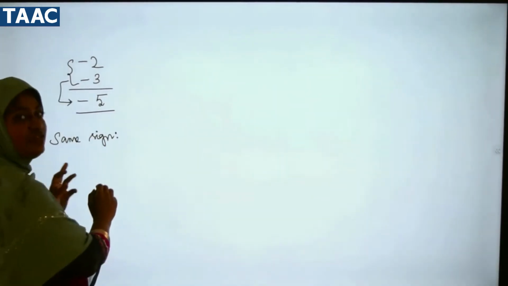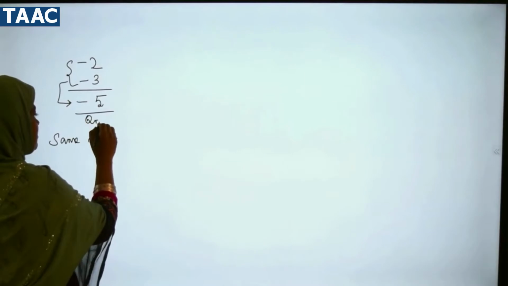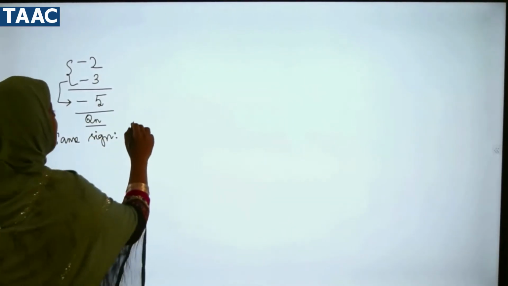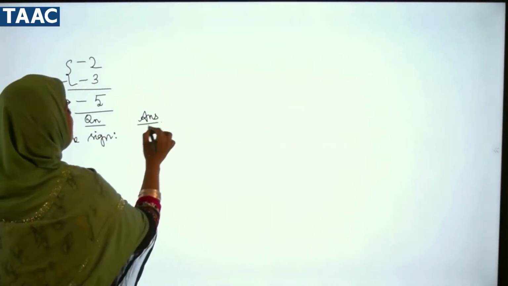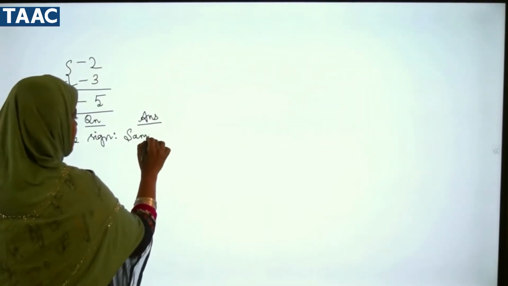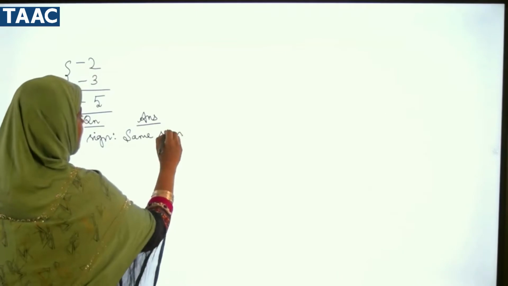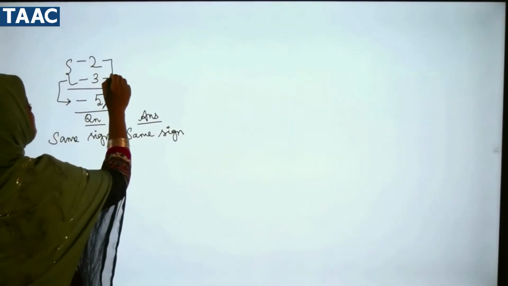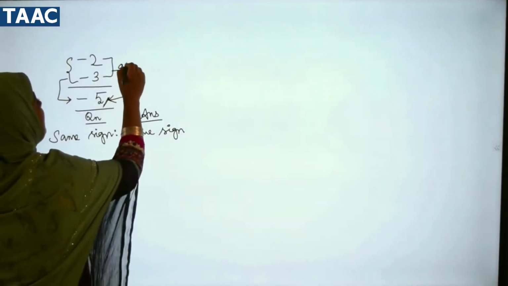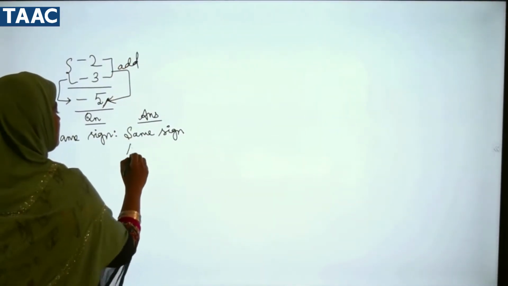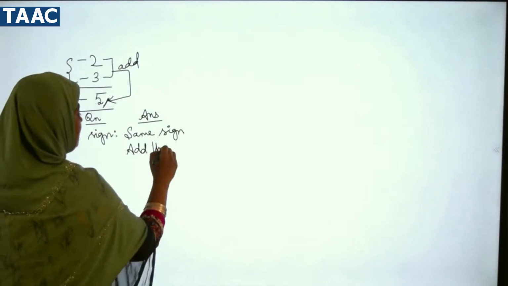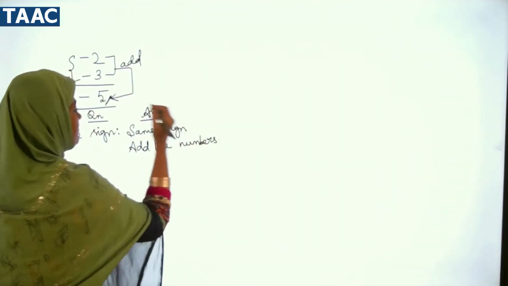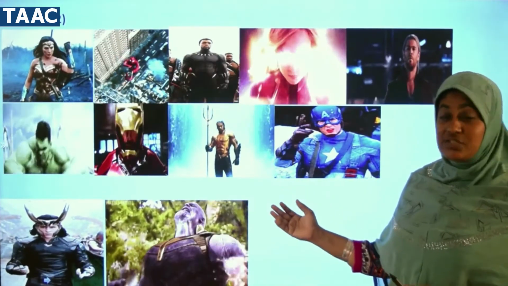So if in the question there is the same sign for all the numbers, then in the answer we get the same sign. And what about the number? See, 2 plus 3 is 5. We have added the numbers. So, add the numbers. Understood? Yes. Now coming to the next question.